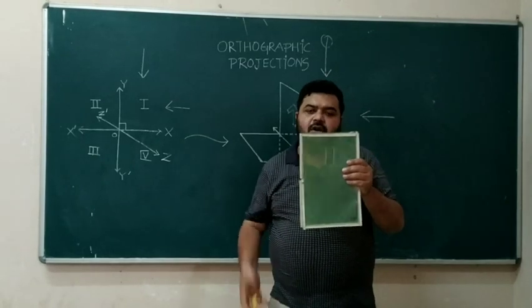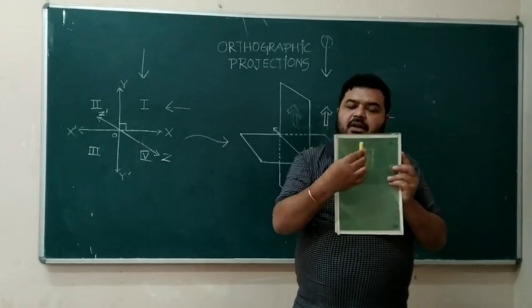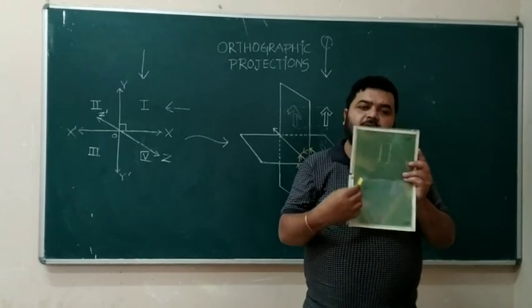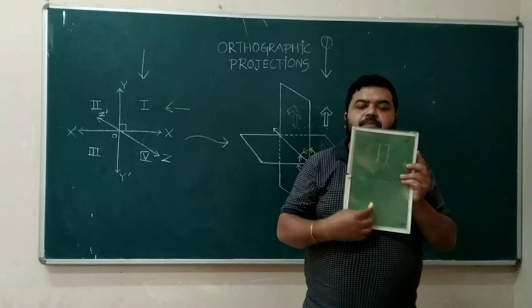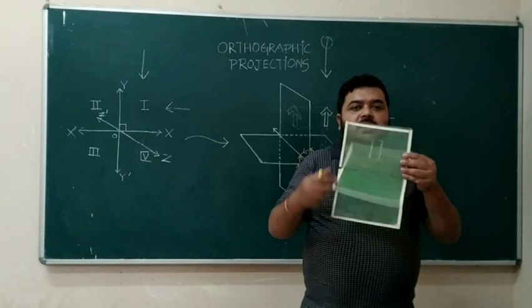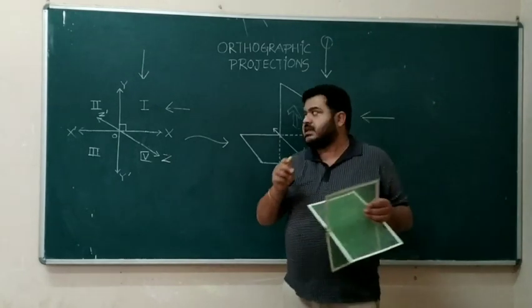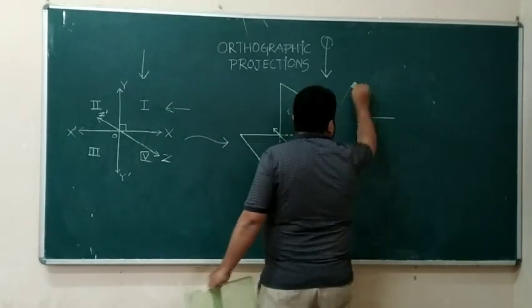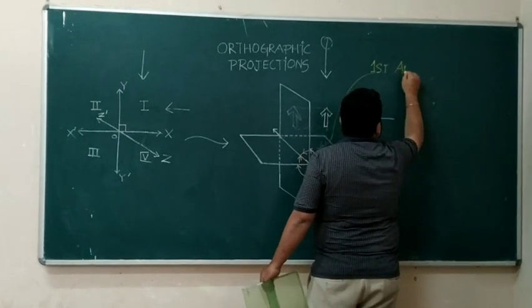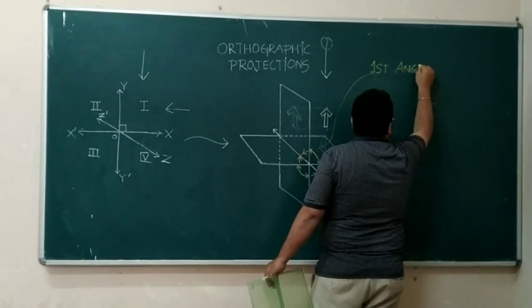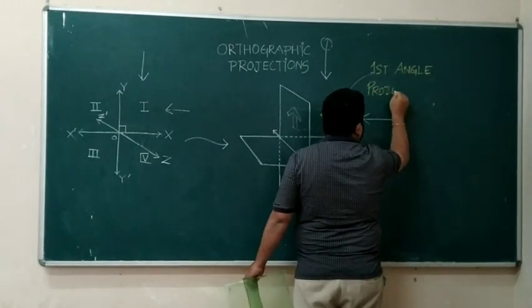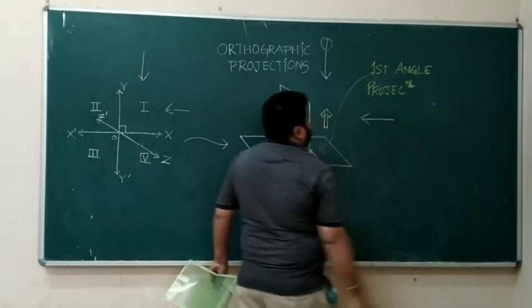So, whatever image of this object was formed here will come on the top. That is, the object on the vertical plane is always above and the object on the horizontal plane is below, because the horizontal plane has opened up and came below. This very thing is known as first angle projection.